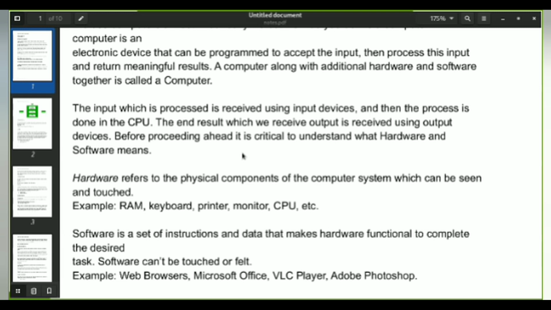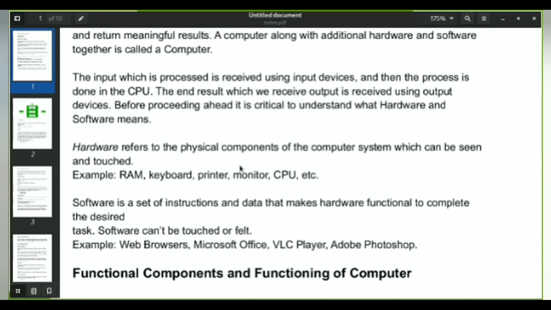The CPU, the monitor which you are seeing in front of your eyes, or the screen of your mobile, those things are hardware. And moving on with the software. Whenever you see the RAM does some kind of processing, the screen shows some kind of data to us, or the CPU is doing some process, there are certain instructions which have to be given to this hardware so that it can function. This set of instructions which are provided to the hardware is nothing but the software.